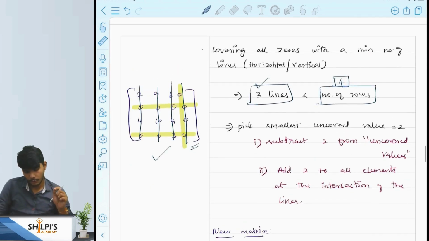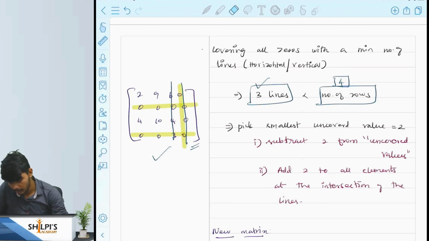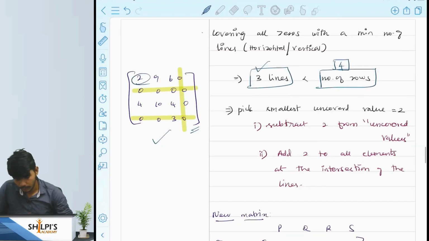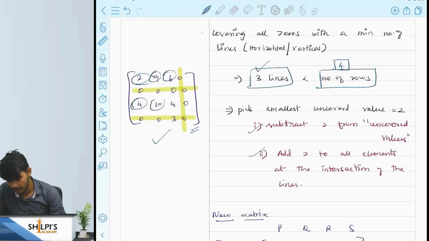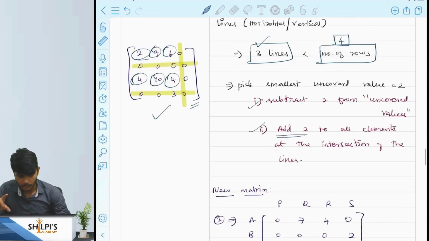To develop a new matrix, we have to pick the smallest uncovered value. The smallest uncovered value is 2. With this 2, we will do 2 actions. One is we will subtract 2 from the uncovered values, and the other is we will add that 2 to all the elements that are in the intersection of the lines.